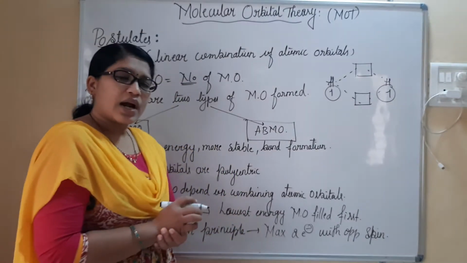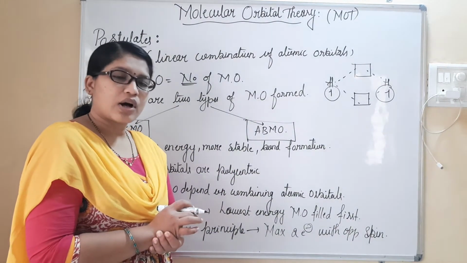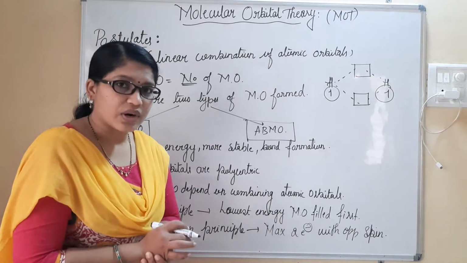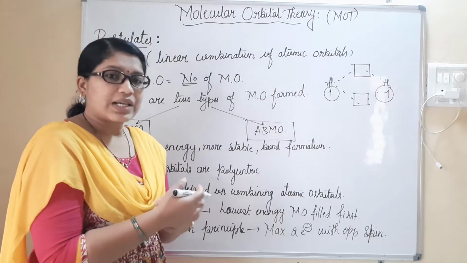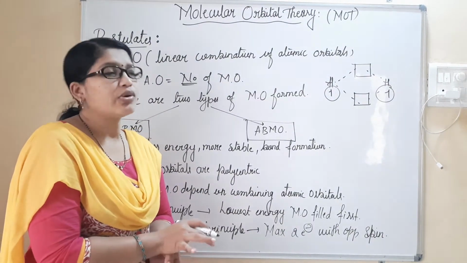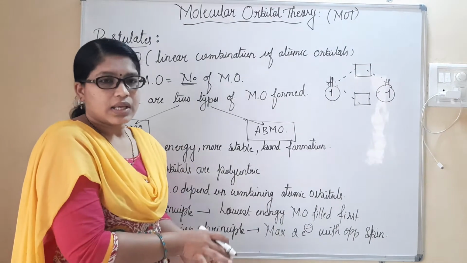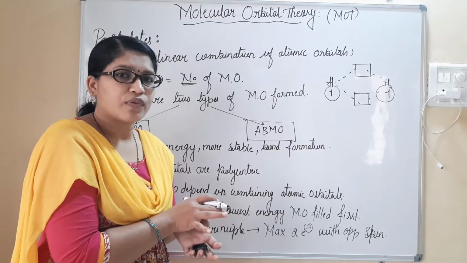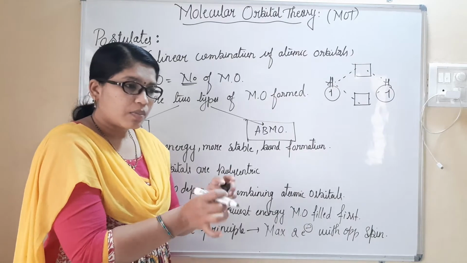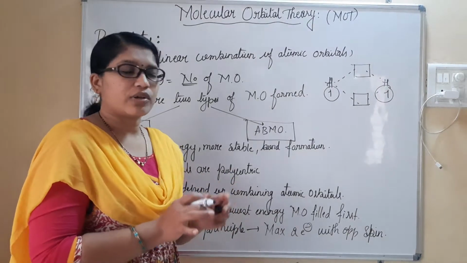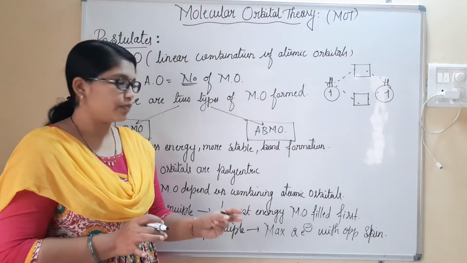Here polyatomic molecules can also be predicted, whether the bond is formed or not, whether the predicted shape is correct or not. All those things we will be discussing here, and it is very helpful for us that it also tells us whether a bond is present between the atoms or not. That is also going to be told by MOT.